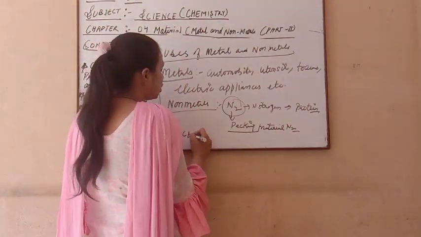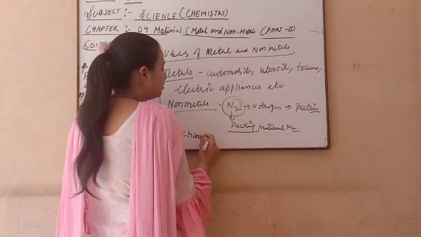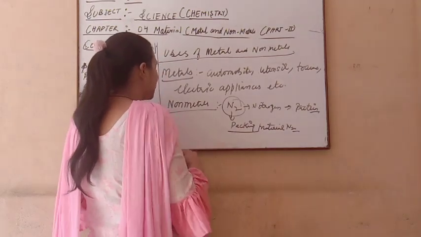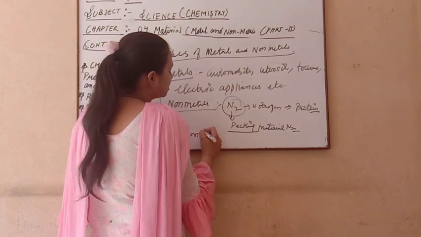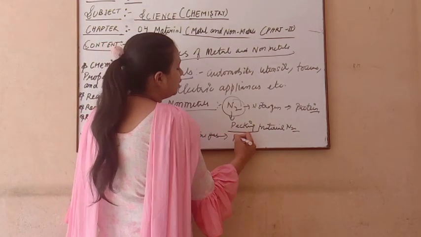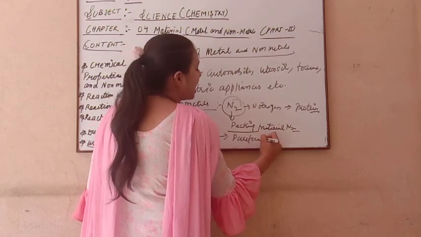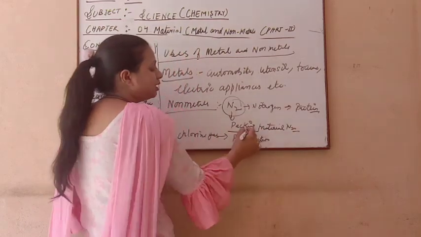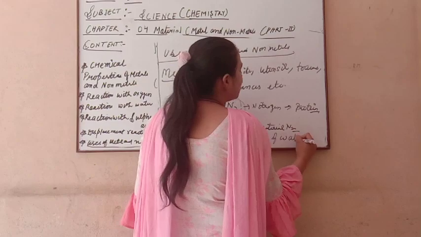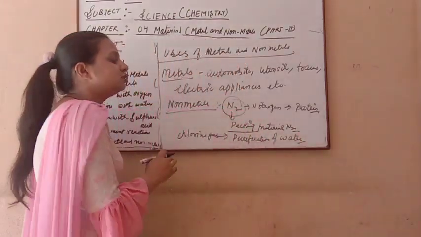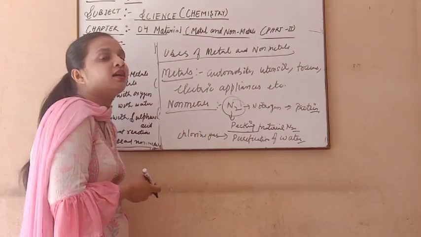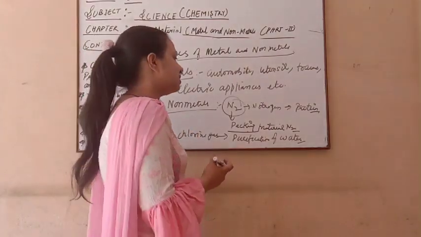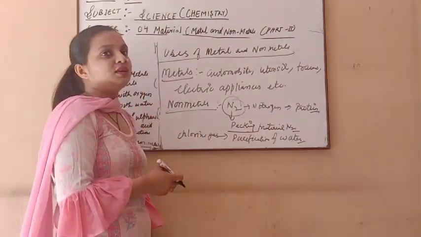Now chlorine gas. Mostly all the gases come under the non-metals. So you have chlorine gas. Chlorine gas is also used for purification of water. A chlorine tablet is used to purify water. So for purification of water, what is used? Non-metals. Non-metals are used to purify water also. Non-metals are used to make proteins also, and non-metals are used as a packaging material.